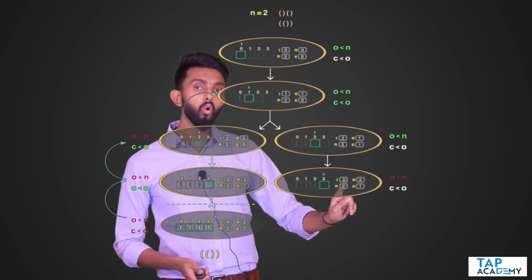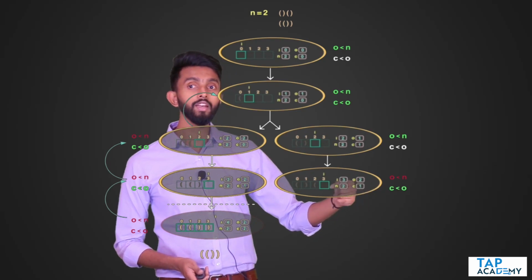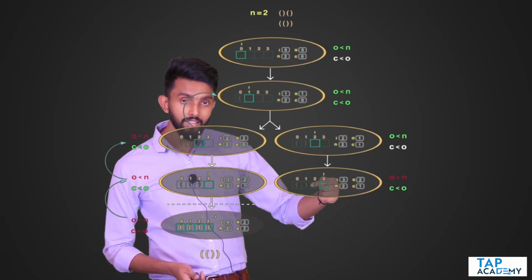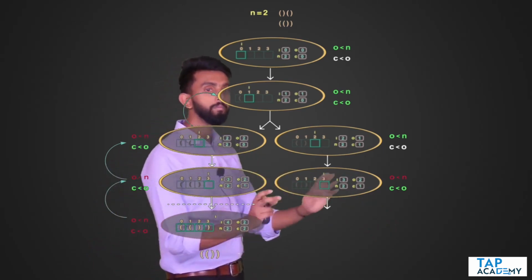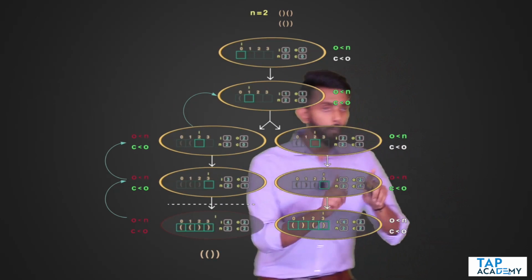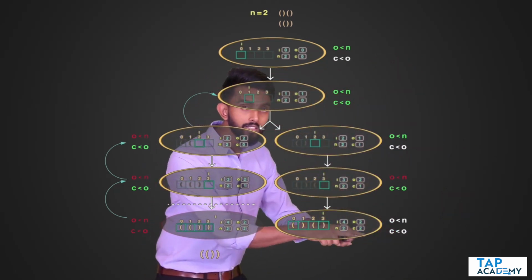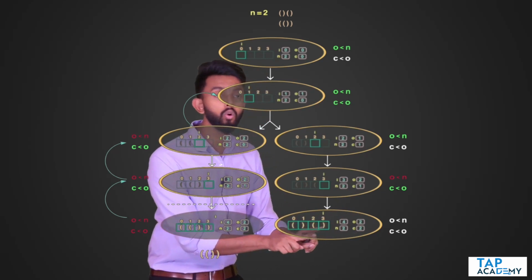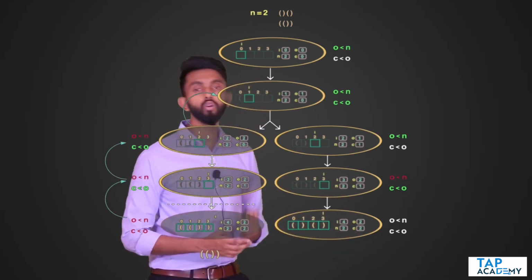C is 1, O is 2. C is less than O, yes, condition is true, which means I can insert a closing bracket, and hence I will insert a closing bracket and I will recursively call. See, closing bracket I put. Obviously, I you will increment and send. What else will you increment and send? C, because you have put a closing bracket. So see, I becomes 4, C becomes 2.